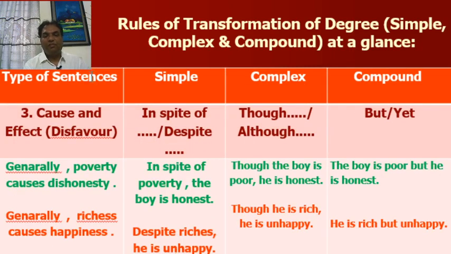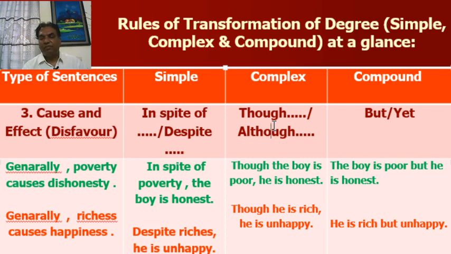Types of sentences or clues. Rule number 3. Cause and effect, disfavor. In simple sentence, you have to write in spite of or despite. In complex sentence, you have to write though or although.